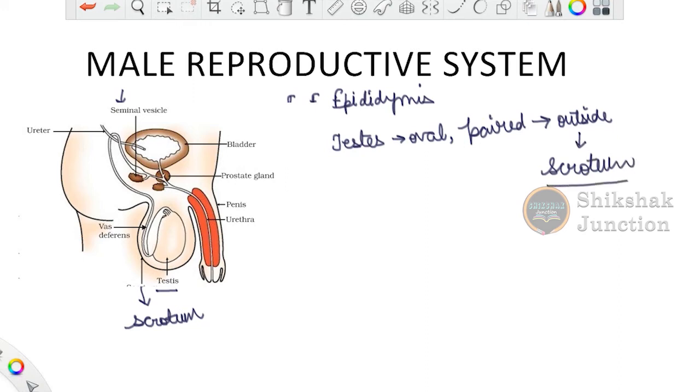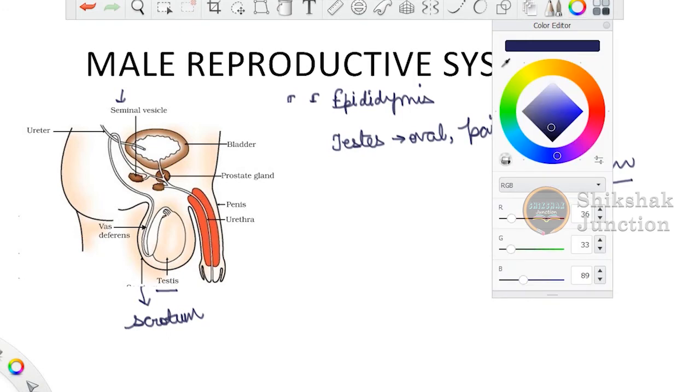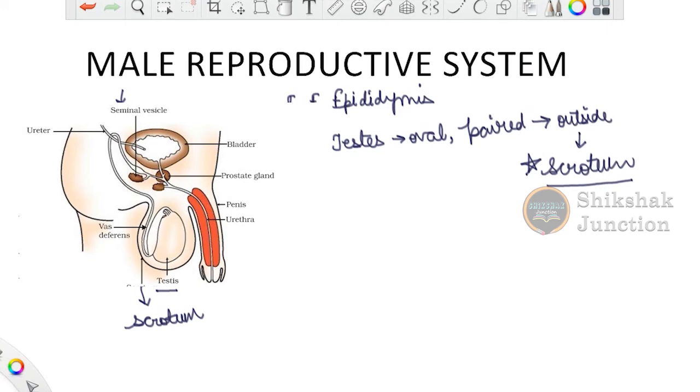Now there is a very important point: why are these testes located within this scrotum or pouch like structure outside the abdominal cavity? This is because the male gametes or the sperms require a temperature 3 degrees Celsius less than that of the normal body temperature.